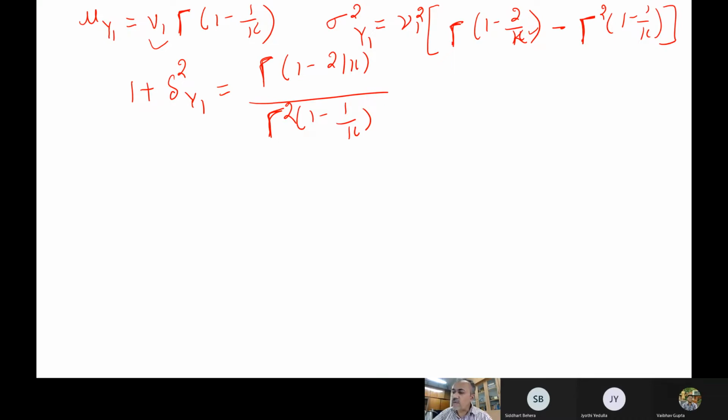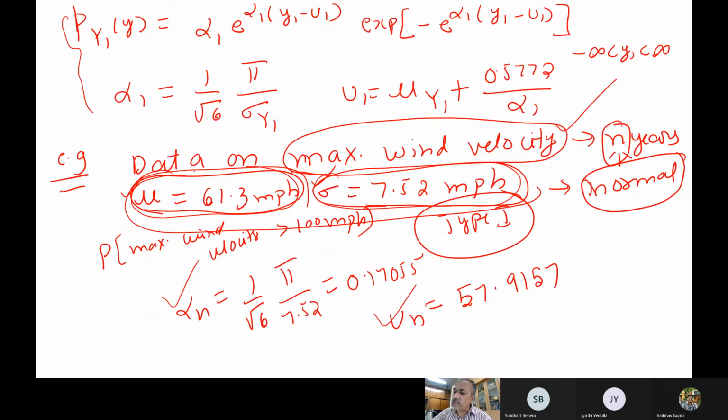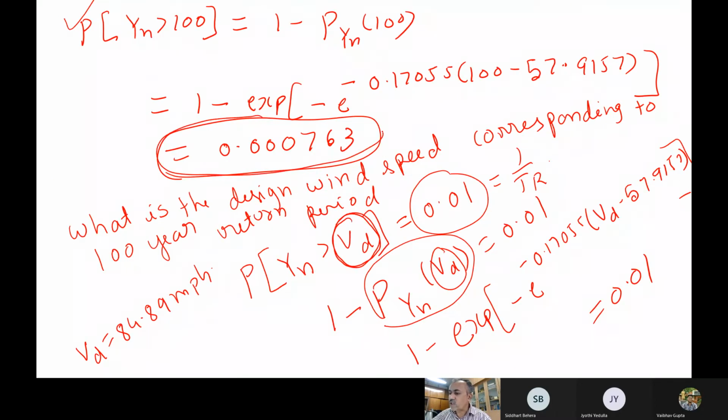Now here, just to have a feeling, take the same problem, the wind speed example we did previously. If I assume that wind speed corresponds to a type 2 distribution, how does it look? The same problem which we solved in a previous class. The mean value was 61.3, standard deviation was 7.52. We have to find the probability that the maximum wind velocity is more than 100 miles per hour. We got this probability assuming the data comes from the type 1 distribution.